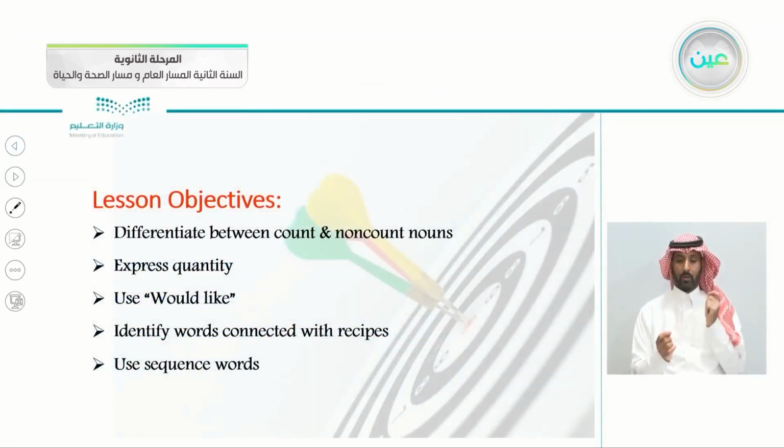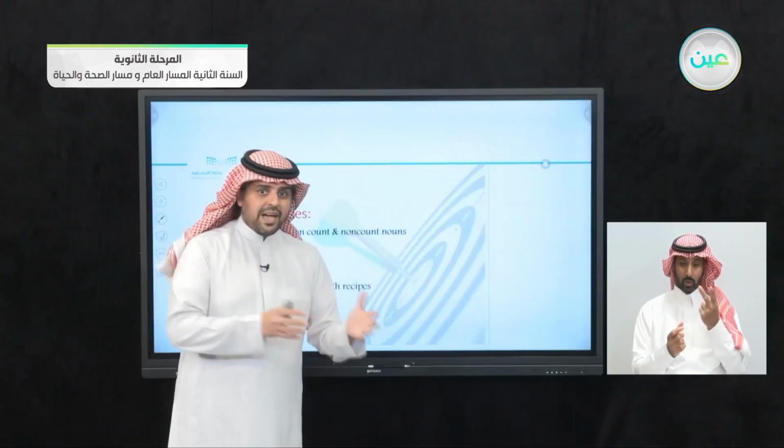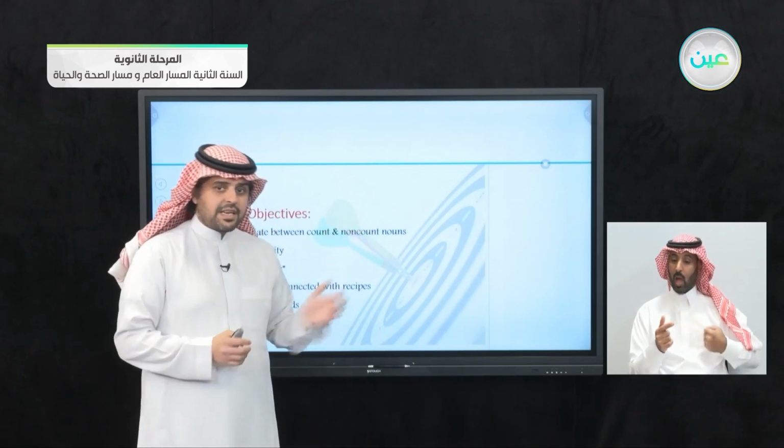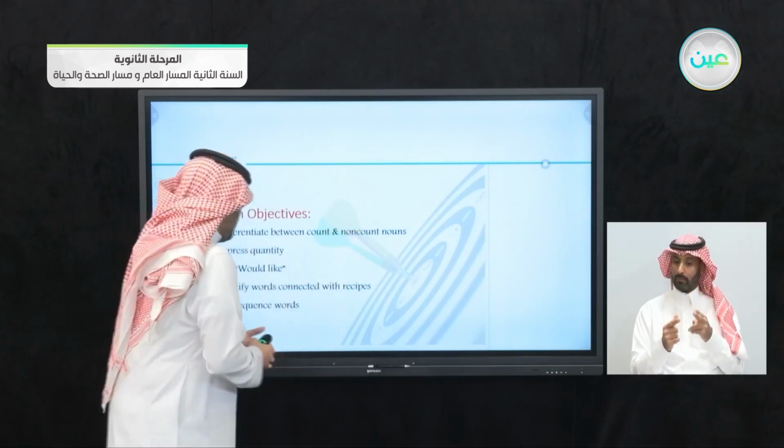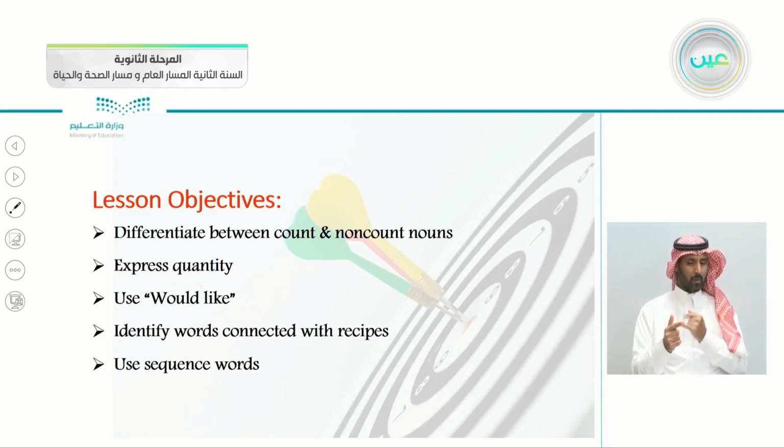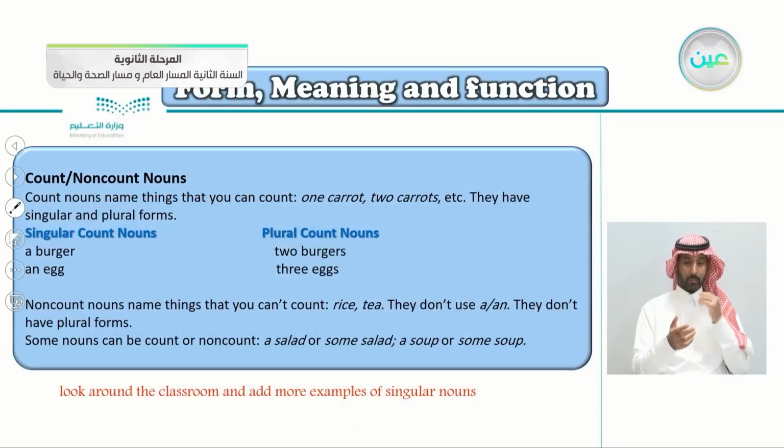So these are today's objectives for form, meaning, and function: to differentiate between count and non-count nouns. If you remember, there were two kinds of nouns: countable and uncountable, or as it says here, count and non-count. Express quantity, use would like, identify words connected with recipes, use sequence words. So let's begin the lesson here.